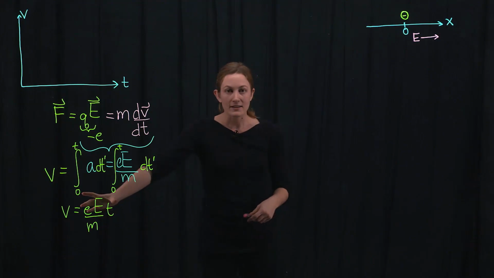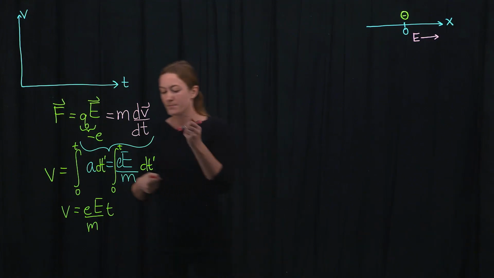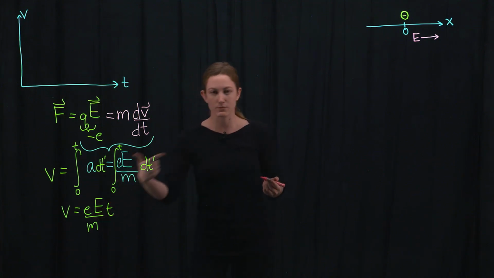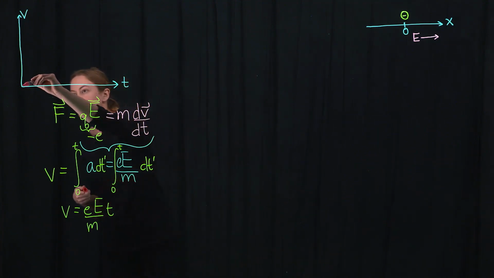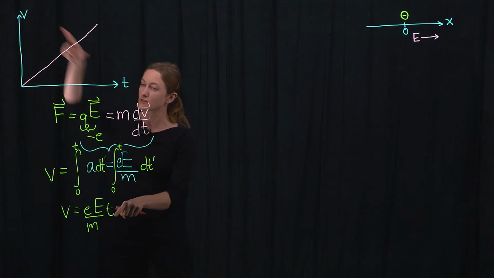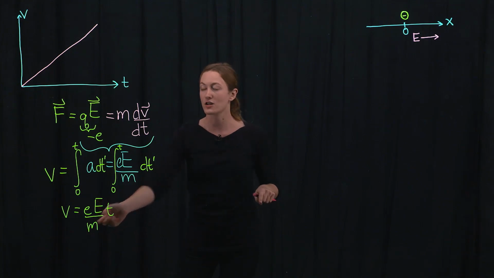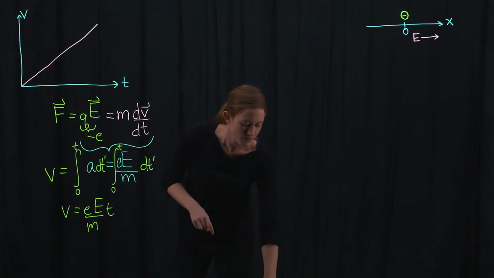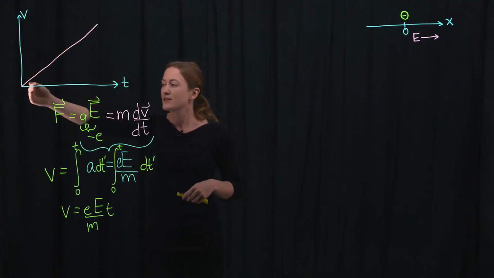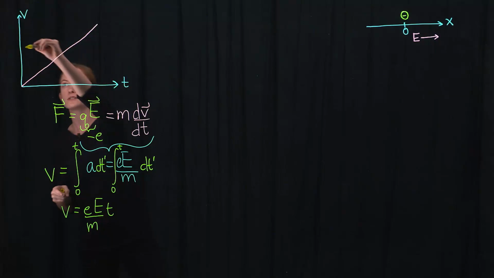So as we put as input t equals 0, the velocity of the electron equals 0. But as t gets large, the velocity of the electron also gets proportionally large. So what this looks like is a straight line on a plot of the velocity versus time, whose slope is the charge times the field over the mass of the electron. Importantly, because this is not bounded in any way, the electron's velocity will actually be faster than the speed of light, according to this classical prediction.